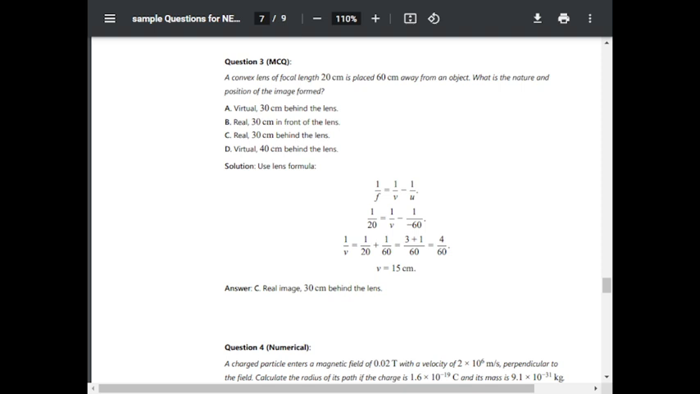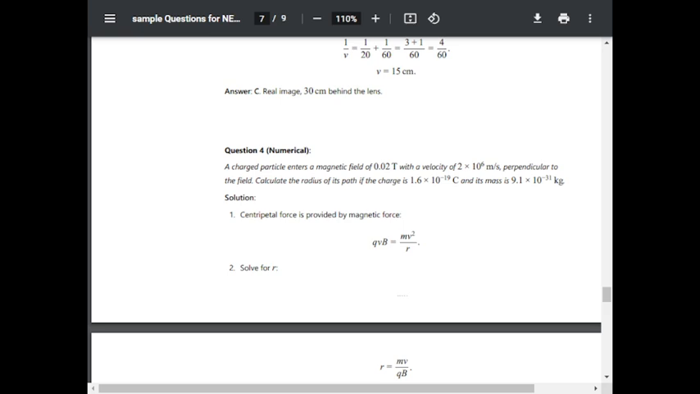So it is a wrong solution. It will be 1 upon 20 minus 1 upon 60, that is 3 minus 1 upon 60, that is 2 upon 60. v is equal to 30. Hence answer will be 30 centimeter behind the lens. This solution has some wrong concept, that is this minus is not included, hence it is a wrong solution. The correct will be 1 upon v is equal to 1 upon 20 minus 1 upon 60, that is 3 minus 1 upon 60 is equal to 2 upon 60, that is v is equal to 30 centimeter.